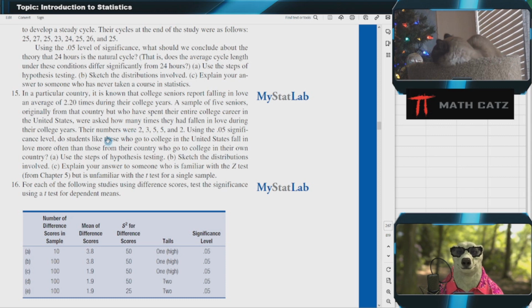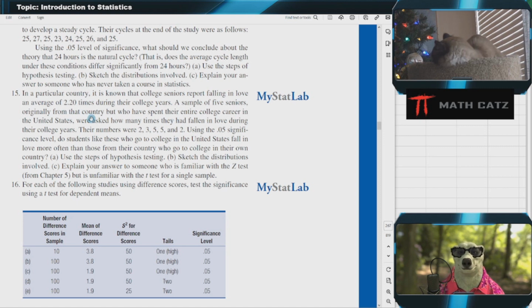So let's think about this. I have two populations. I have college seniors from this country that go to college in the US versus college seniors from this country that do not go to college in the US.